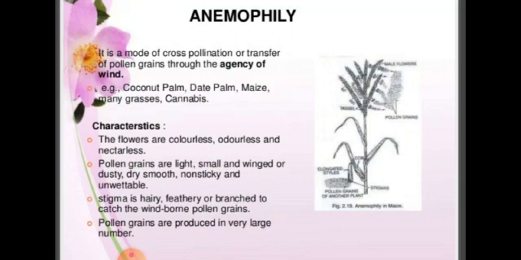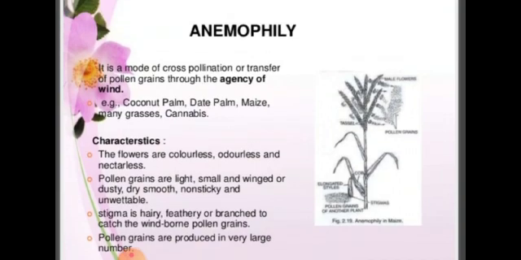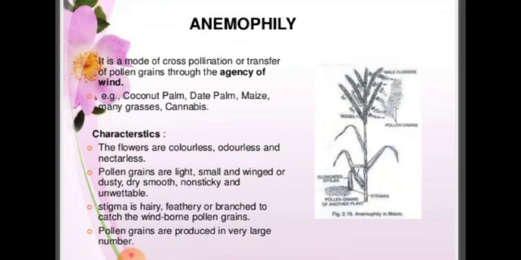Stigma is hairy, feathery or branched to catch the windborne pollen grain. Not only the pollen grain, the stigma also has to catch. It has to be hairy, feathery, to catch the wind pollen grain. Pollen grains are produced in very large numbers. Definitely if wind carries, it does not carry only one pollen grain to one point. It carries them as a bunch and reaches the stigma.